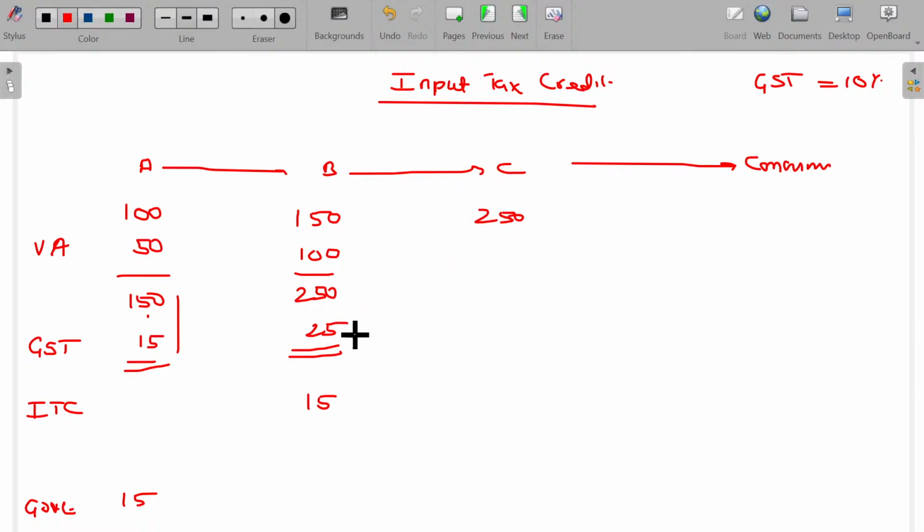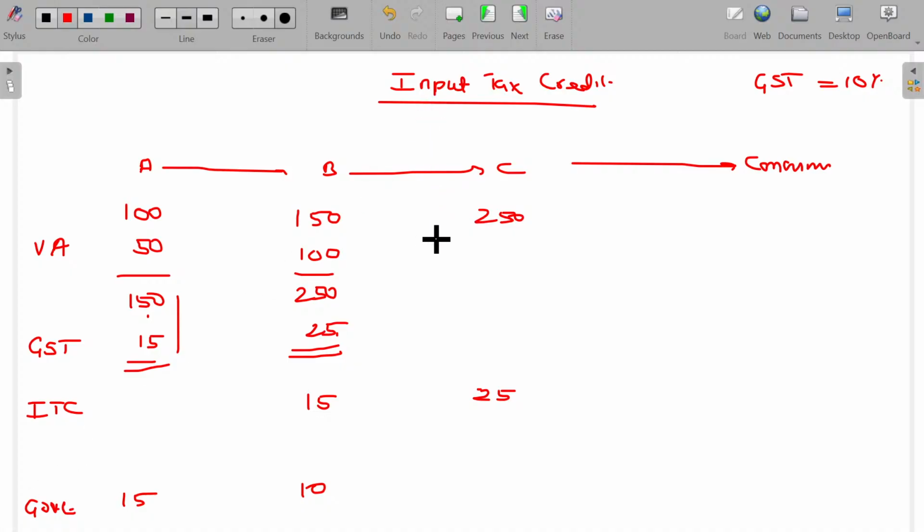This 25 paid by C while procuring the material can be recovered from the government as ITC, an asset in his own books. That is called ITC. Now, what is the tax payable by B? 25 is the tax payable for the output supply, and the 15 rupees tax paid on input is refundable. From this, the refundable amount is subtracted, and the balance 10 rupees is the amount payable to the government.